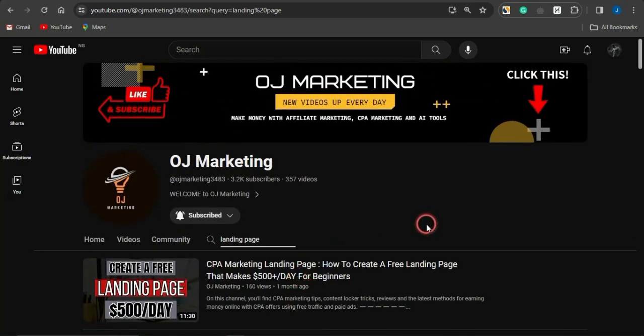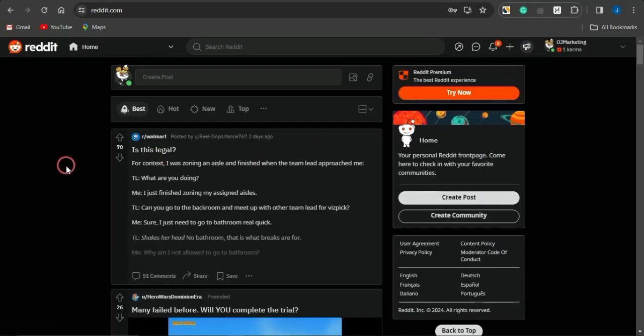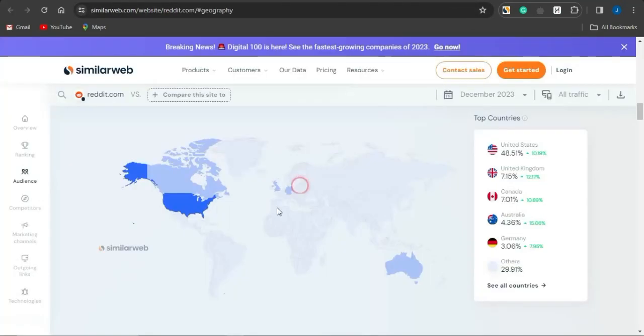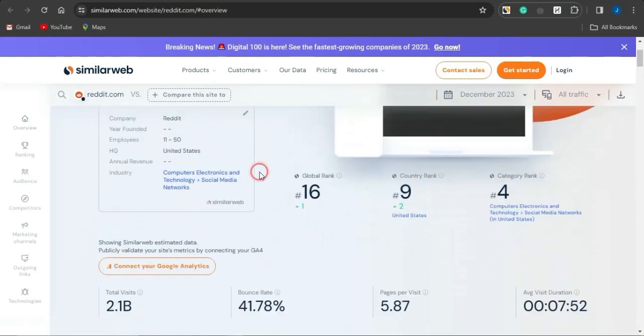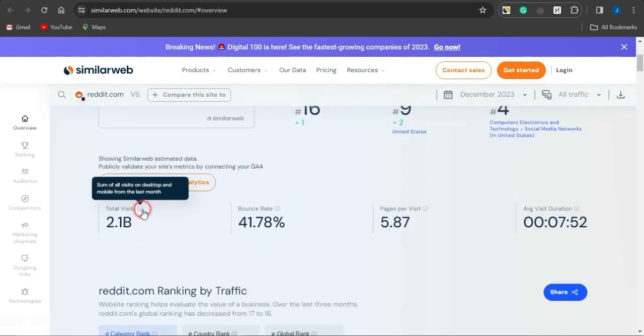Now what you want to do, guys, after creating the landing page, is go into promoting it utilizing this very cool platform called reddit.com. This is absolutely an amazing platform. If we analyze it with SimilarWeb statistics like I showed you earlier, I'm just going to scroll to the top, and you can see that this platform gets about 2.1 billion visits in just 28 days. That is in the last month, it got 2.1 billion visits. That's a huge amount of traffic that you can utilize.